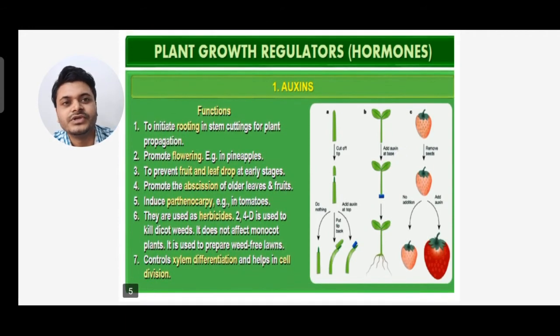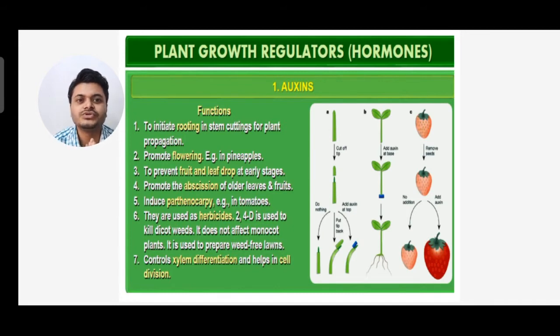Now let's move to the functions of auxin. First, it initiates rooting in stem cutting for plant propagation. Next, it promotes flowering, for example in pineapples. Third, it prevents fruit and leaf drop at early stages. Next, it promotes abscission of older leaves and fruits. It induces parthenocarpy, for example in tomatoes.